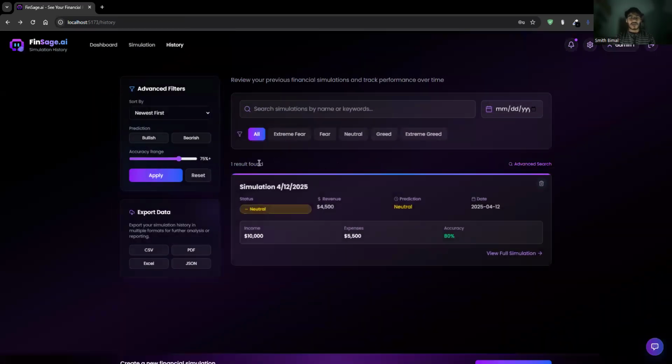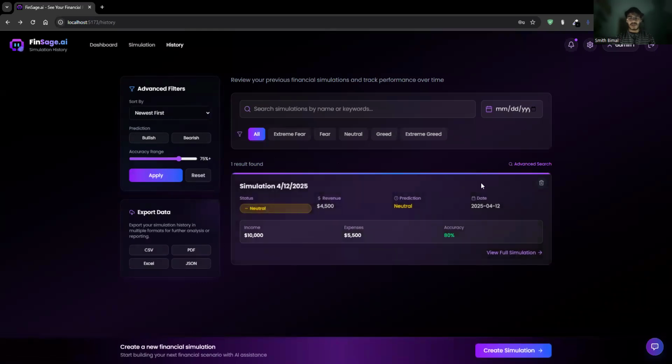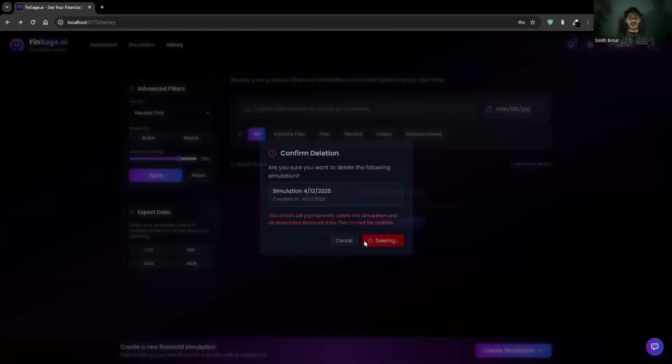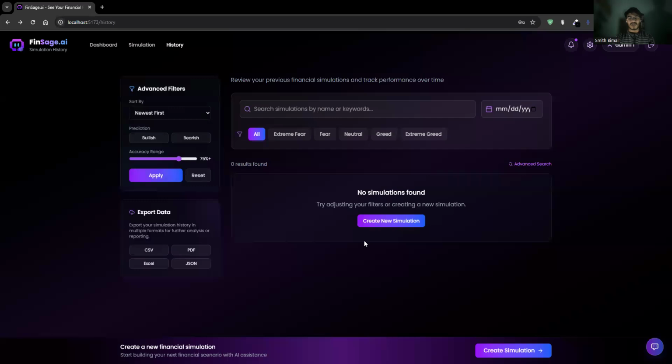This is all about the project. We have also implemented the authentication part, because of which the complete application is authorized and very secure. If you want to delete this simulation in future, or make any changes, we can do it from here. If I delete, it will ask me to confirm and then delete the simulation. So this is how the application works. This is all from my side. Raj and Ankit, would you like to add something more?